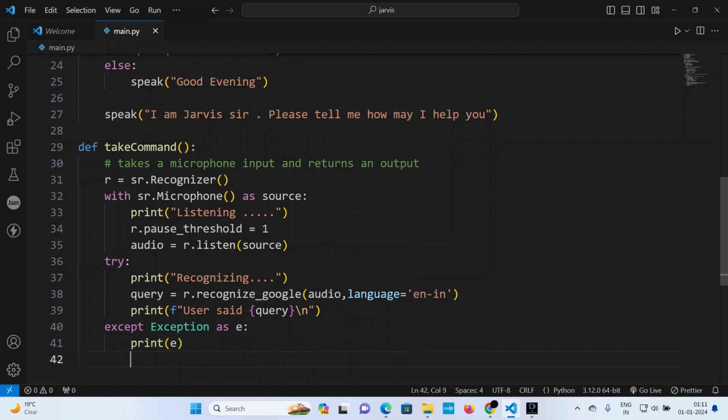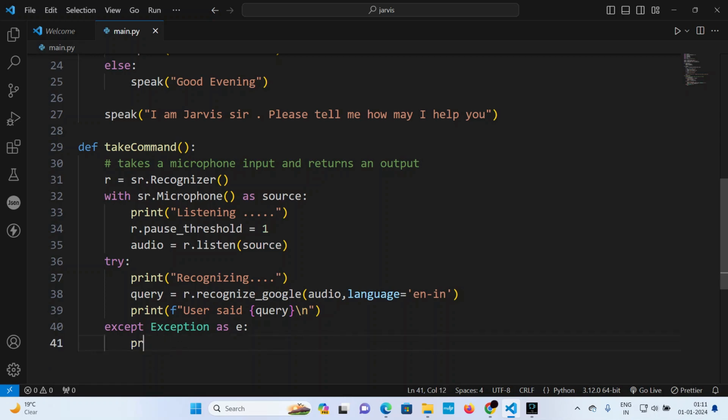Actually no, instead of doing exception, because let's say I am saying open Google, but it has somehow heard a wrong pronunciation. So instead of throwing an exception, I'm going to say, bro, say it again.